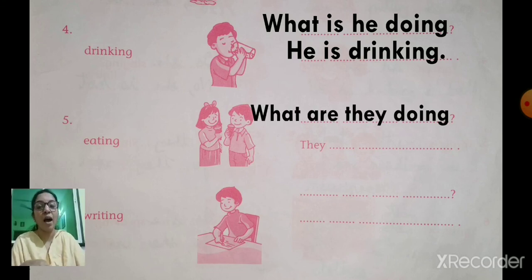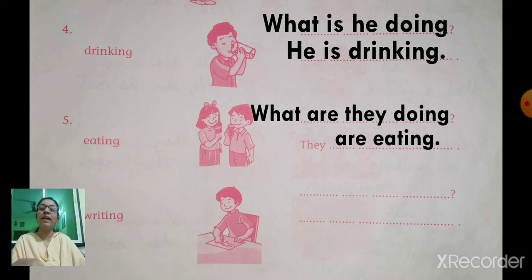What will be the answer? Yes, they are eating. Question is, what are they doing? Answer is, they are eating.